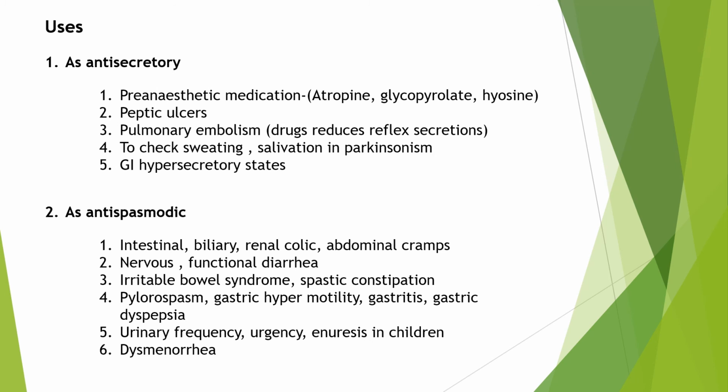Now let's see the uses. First, as an antisecretory, that is first is used as pre-anesthetic medication. The drugs used are atropine, glycopyrrolate, hyoscine. Second, in peptic ulcers. Third is pulmonary embolism. Here the drugs reduce the reflex secretions. To check sweating, salivation in Parkinsonism. And GI, that is gastrointestinal hypersecretory states. So it is used as an antisecretory.